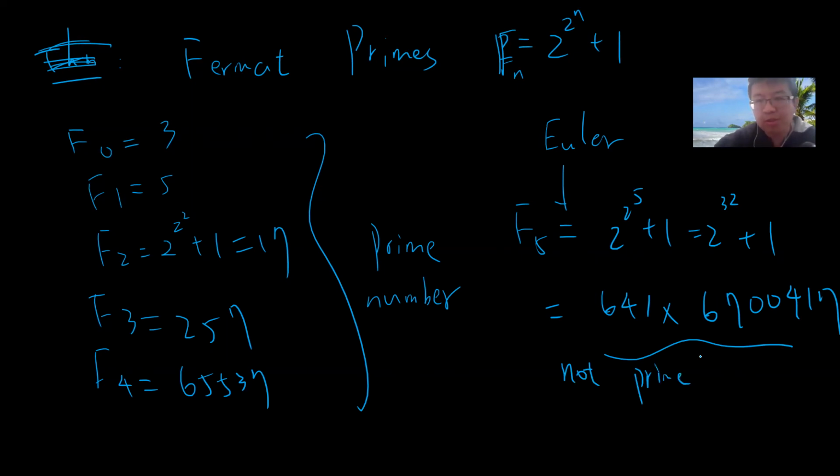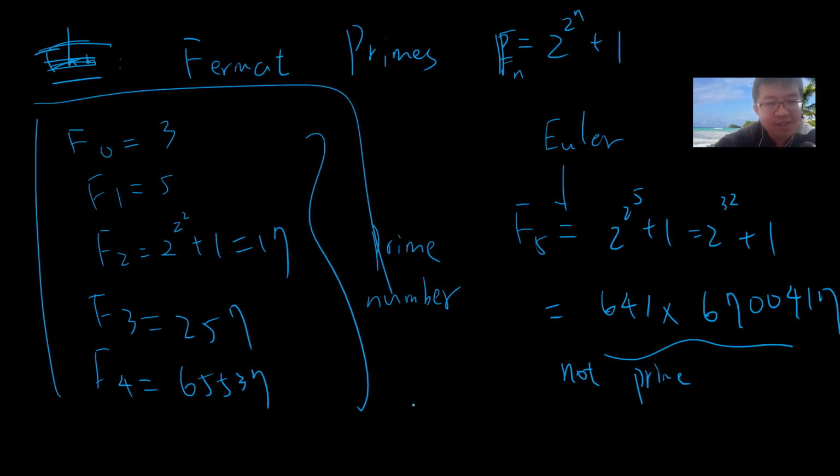So up to now, these are the only 5 known Fermat primes. It looks stupid that Fermat defined something which is hopefully prime, but can only be prime for the first 5. But this is still an open question. There are many open questions. The first one is whether f of n is a composite number when n is greater or equal to 4. This is still unknown.